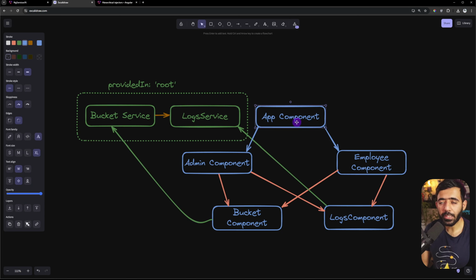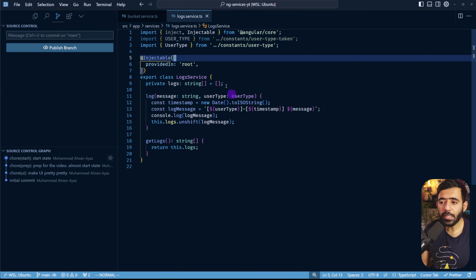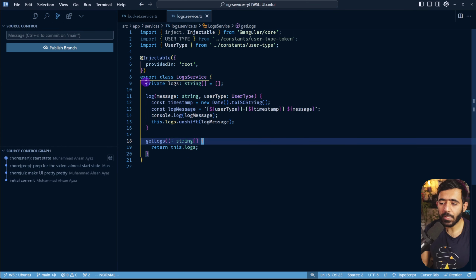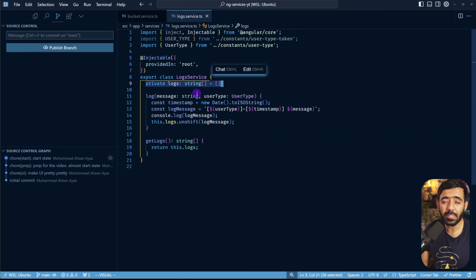So we have the app component at the top, then we have an admin page and an employee page, as you saw, and both of those pages use 2 components, a bucket component and a logs component. The logs component only depends on the log service, and this is provided in root. If we have a look at the log service, you will see that this contains a really simple property named logs, which is an array of logs, and it contains a method which is called log. So whenever this method is called, the message is added to this array. And then we have a method to get these logs.